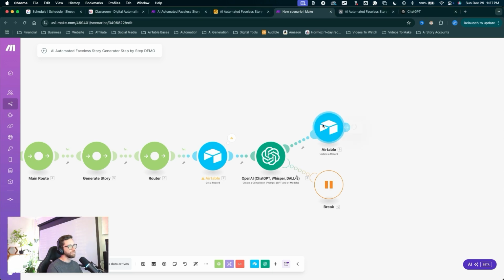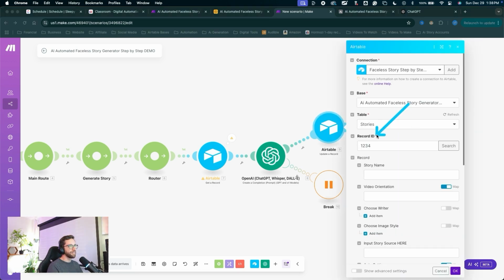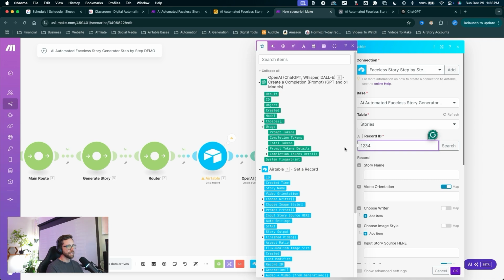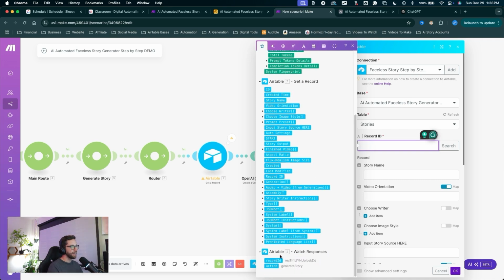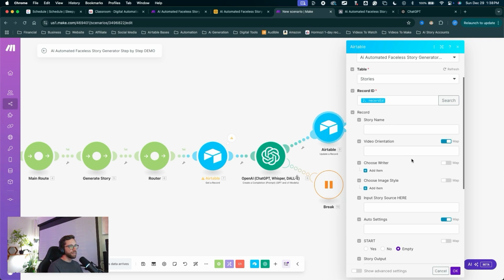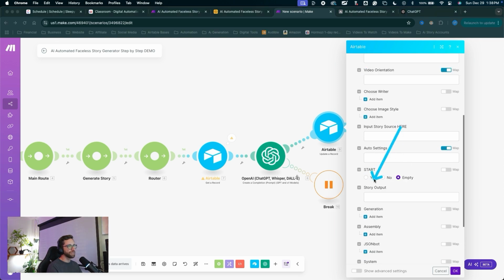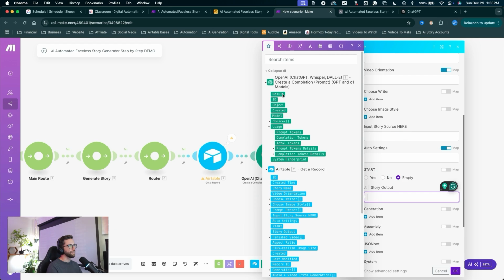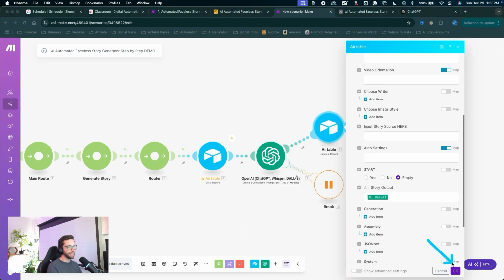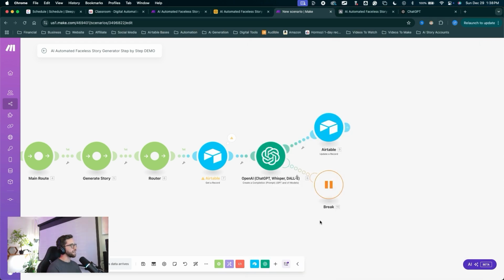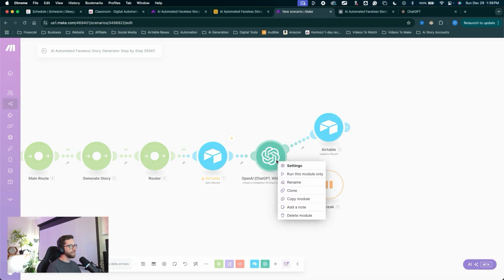Same thing over here in this module now. We have that data moving through. Let's go ahead and add that record ID right here. Delete out our temporary data and add our true record ID right there. We can also finish off this module with the rest of the information we need. We went in and we added a new field called story output. This is what we need. Let's click into there and we'll add the result from our ChatGPT module. Click OK. Now, just speaking of naming conventions, let's right click on this module.